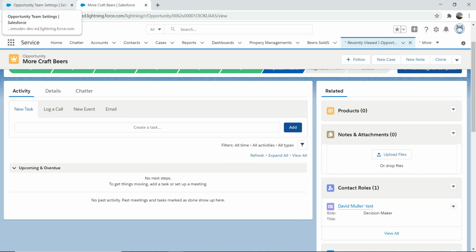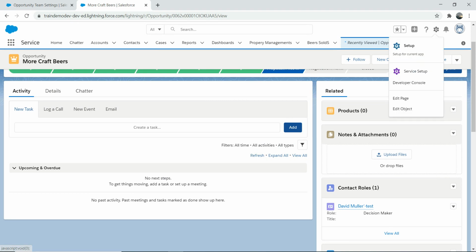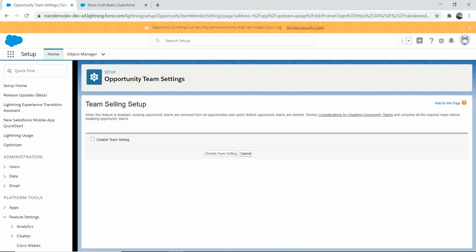So go back to the setup again. It's very easy to go to setup. You can go using the gear icon. I mean, at this stage, you should know how to go to setup, right? If not, then I would encourage you to go and check out more tutorials about Salesforce. I've done a lot, so you can check out my other playlist.